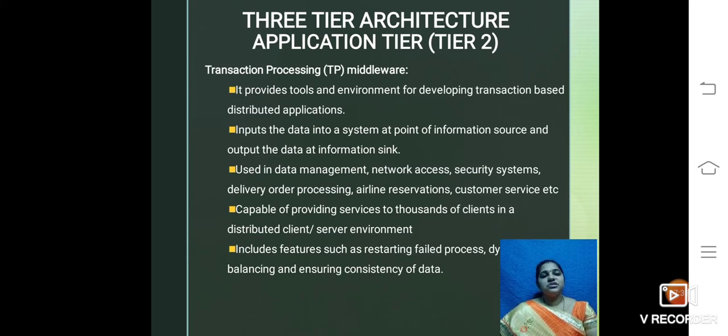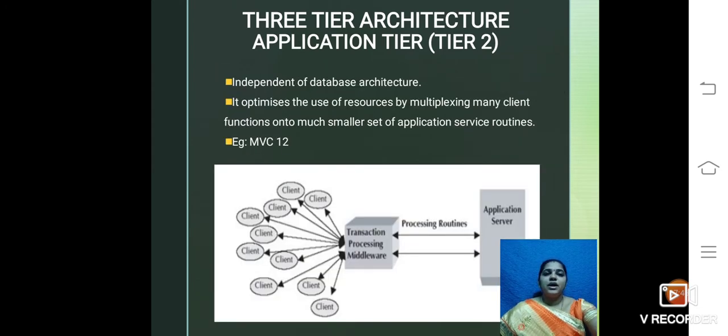It includes features such as restarting failed processes, load balancing and ensuring the consistency of data. It is independent of the database architecture, and it optimizes the use of resources by multiplexing many client functions onto a smaller set of application service routines.